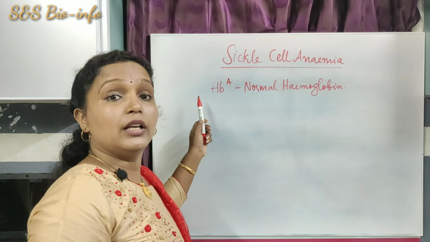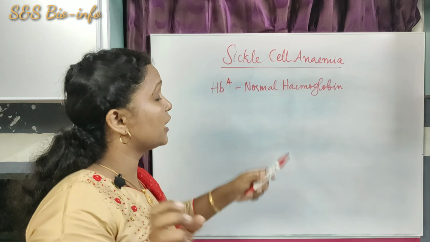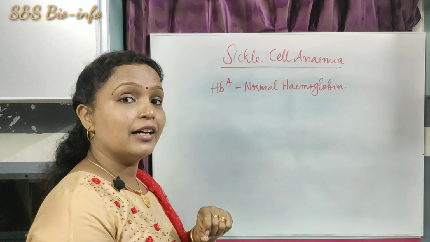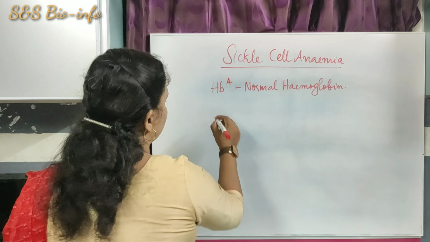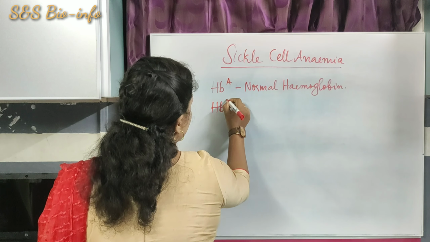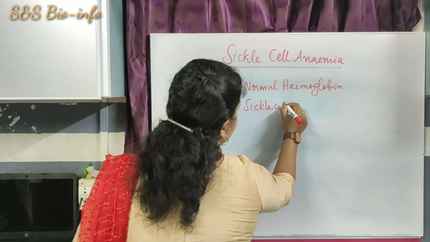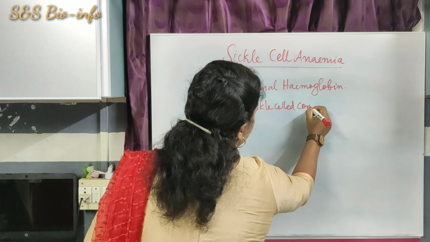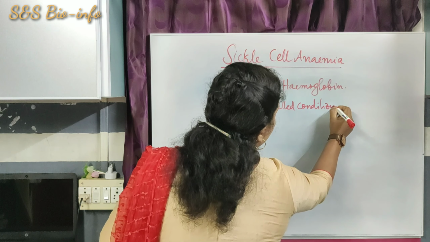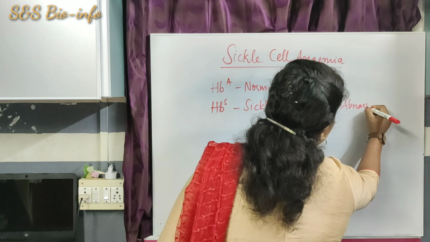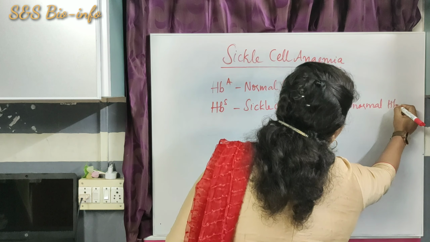While the sickle cell hemoglobin, that means the abnormal hemoglobin, is produced by a specific gene called HbS, the sickle cell condition.